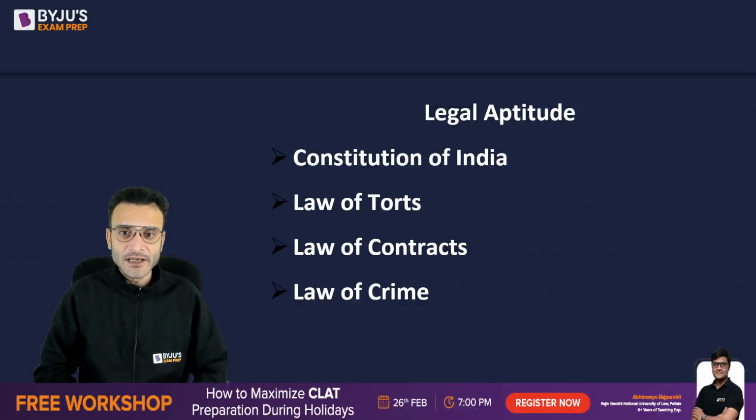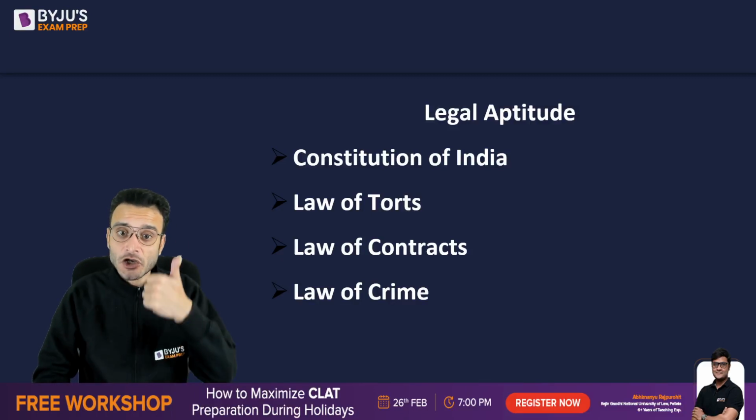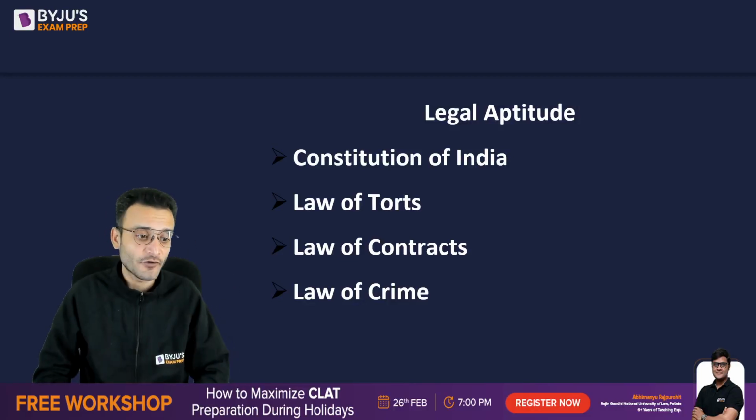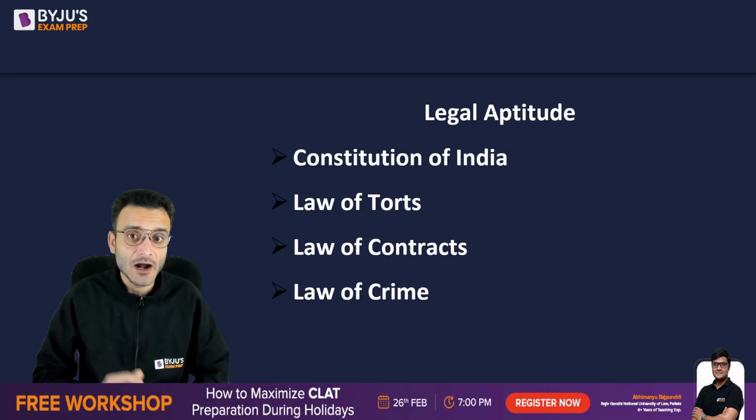So guys, your legal aptitude section consists of the four important subjects of law. They are Constitution of India, Law of Torts, Law of Contracts, and Law of Crimes. These happen to be the four most important topics on which questions are asked insofar as the legal aptitude or legal reasoning section of Maharashtra CET is concerned.